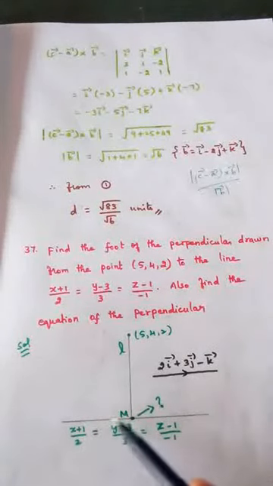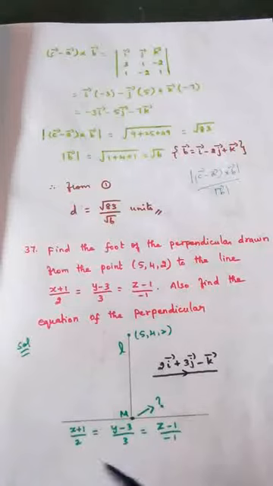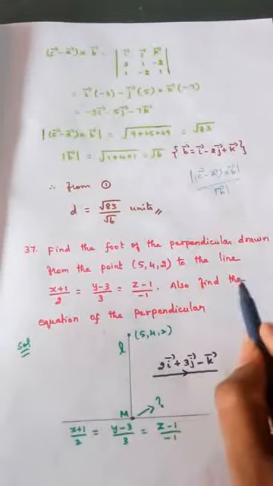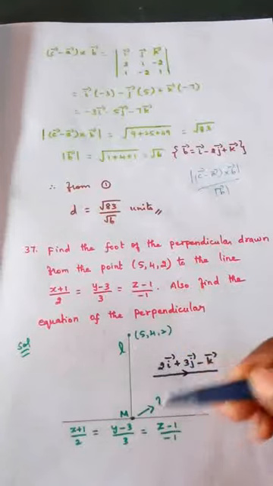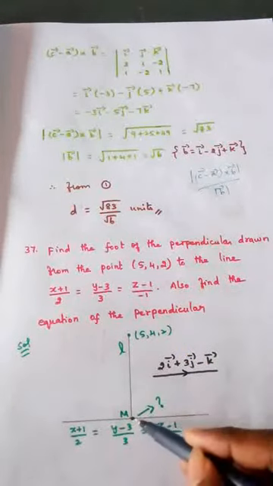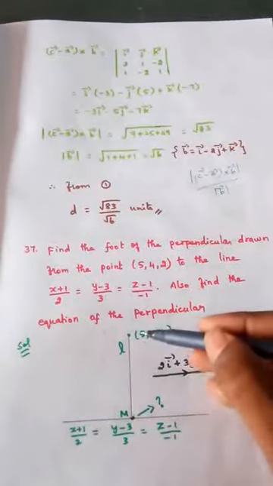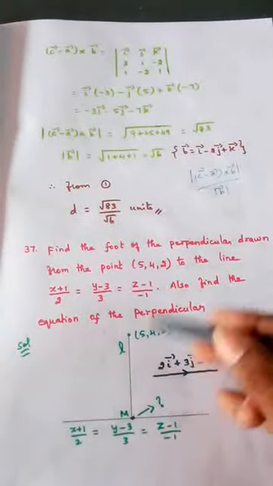The below line equation is given and written here. What do I have to do now? Also find the equation of the perpendicular. We need to find the equation of this line. That is the question. So we need to find what is M, this point. Next, we need to find the equation of this line L.